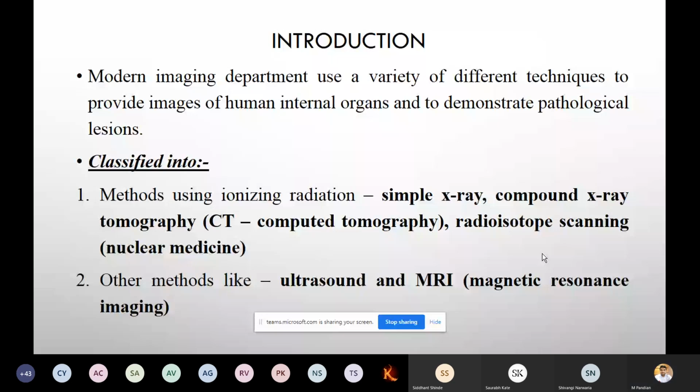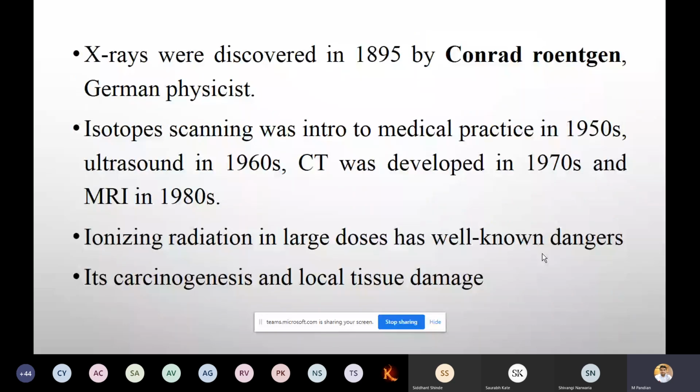Now we will see when they started, how they were innovated, and how they apply to medicine in daily practice. X-rays were discovered in 1895 by Konrad Röntgen, a German physicist. Isotope scanning was introduced to medical practice in the 1950s, ultrasound in the 1960s, CT scan was developed in the 1970s, and MRI in the 1980s.